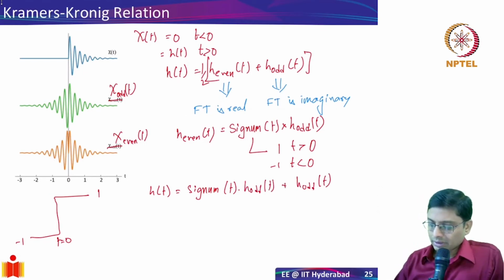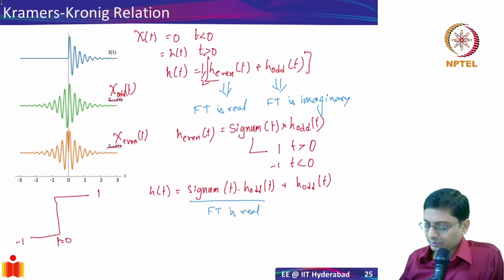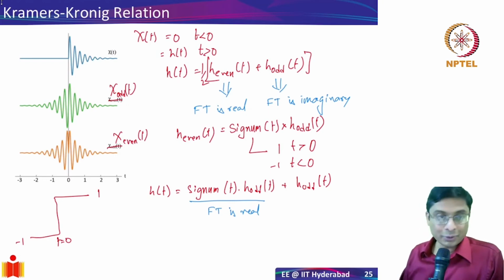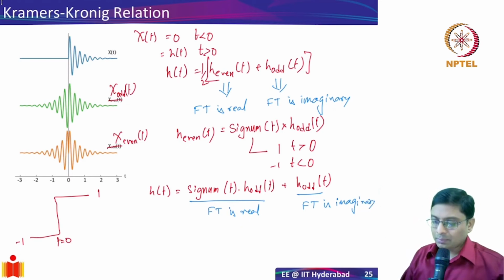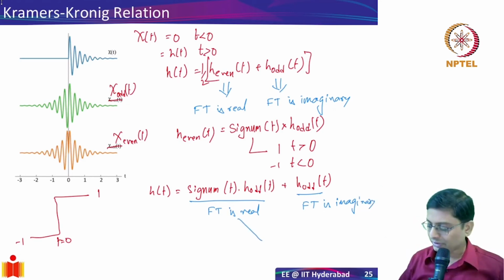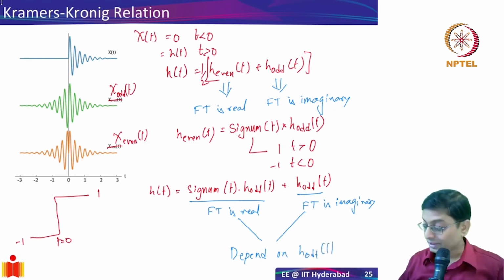Okay. So now we already know, of course, that the Fourier transform of the even part is real, because overall we are multiplying with a minus. So overall the whole thing is still an even function. Okay, it cannot be an odd function, so it's an even function. The even part's Fourier transform is real, and in this case the Fourier transform is imaginary. Okay, and both depend on the same function. Of course, there's a signum function, so there's going to be some variation, but they both depend on h odd of t. So real and imaginary parts are related.